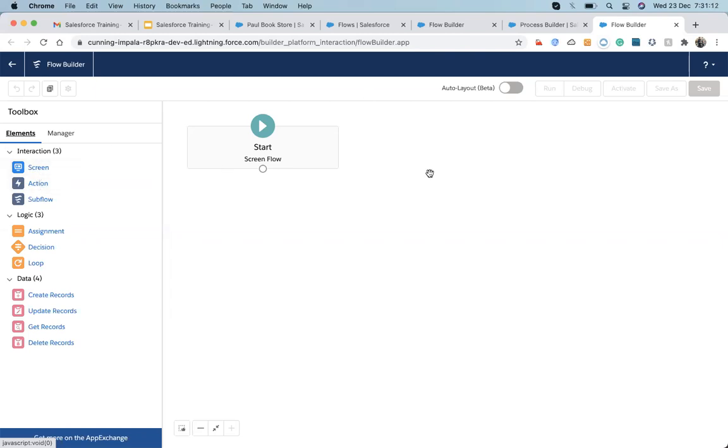We just put in a screen, then we do the assignment and we do the decision, meaning if the value is this, then perform this; if the value is something else, then perform that. And if we are getting a number of records and want to process them in loops, we can also do that: for loop, while loop, do while loop. Whatever loop you understand in programming languages, the same thing is coming up here.